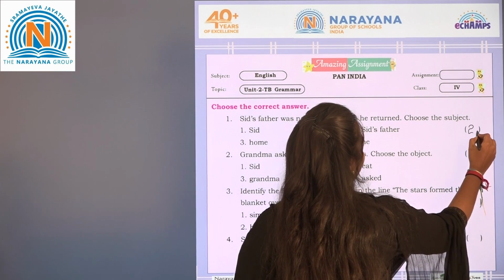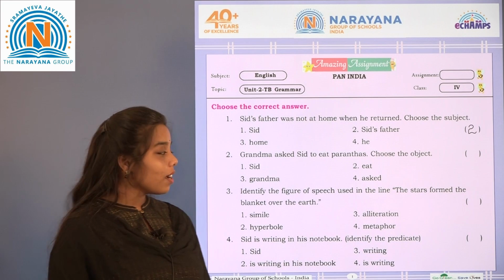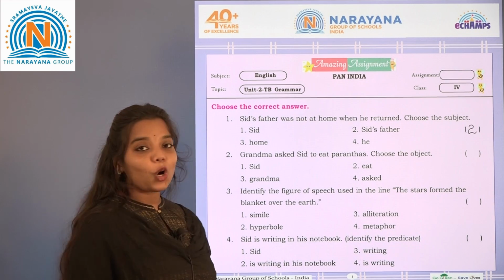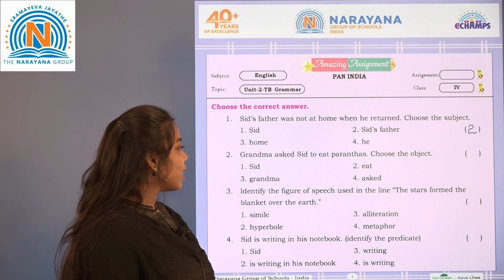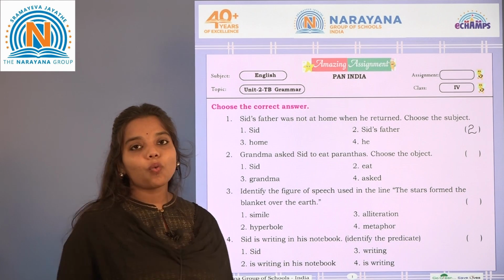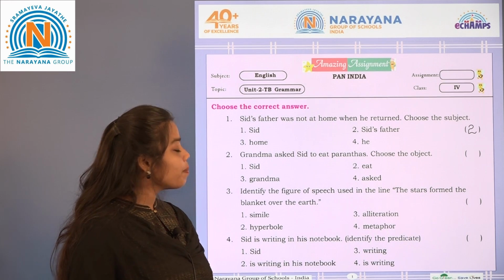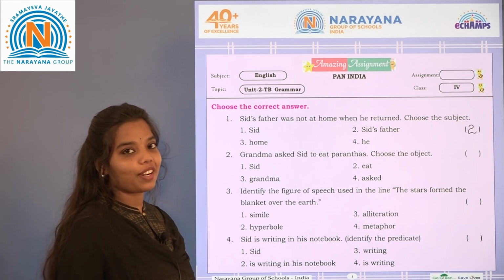Option 2. Next one: Grandma asked Sid to eat parathas. Choose the object. The options are Sid, eat, grandma, asked. What is object? Which receives the action of a verb. So here the object is Sid. Option 1.